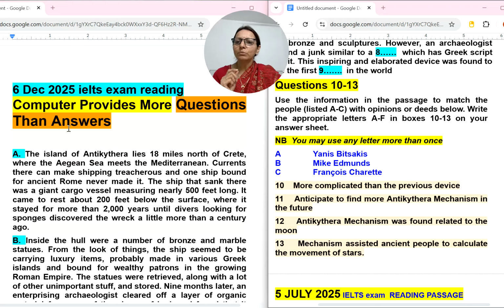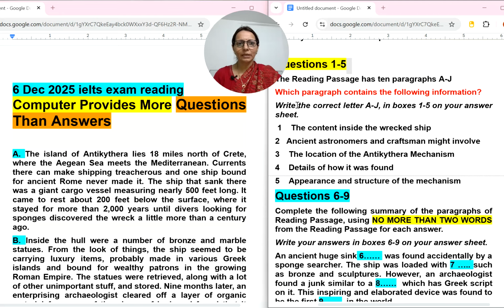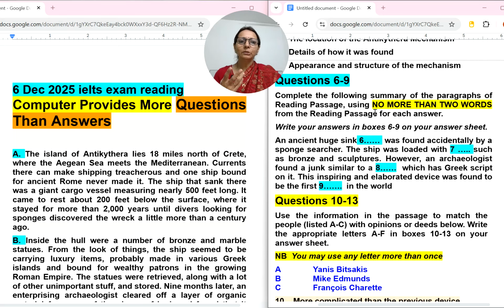Computer provides more questions than answers. I'm trying to understand the meaning of this reading title. Here we have been provided 3 types of questions. First is which paragraph contains the following information, then fill in the blanks with no more than 2 words. Here we can write 1 word answers also, 2 word answers also.